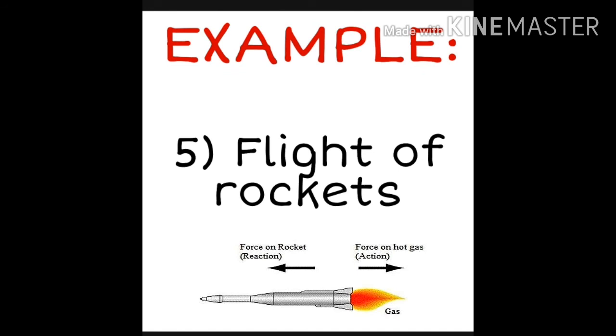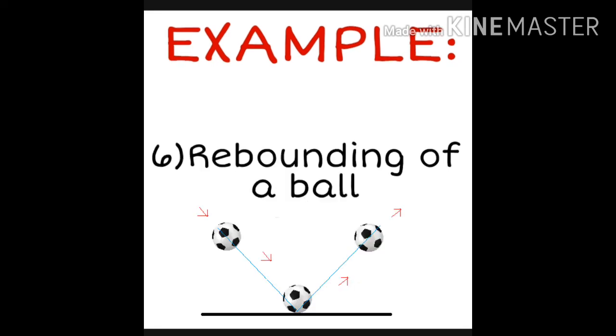The fuel burnt, in the form of hot and highly compressed gases, comes out through the nozzle backwards as action. Then the outgoing gases push the rocket forwards as reaction with the same force. Hence the rocket moves forward.